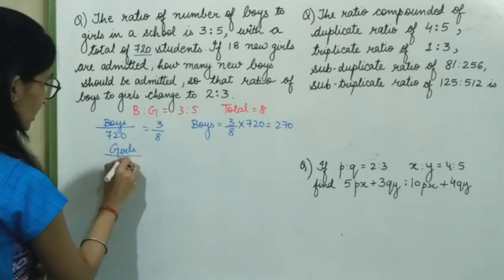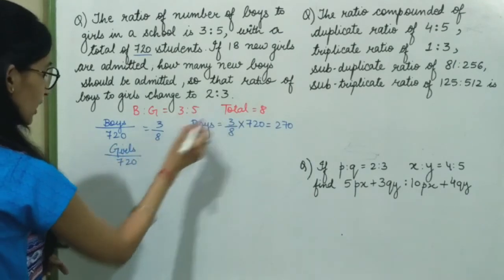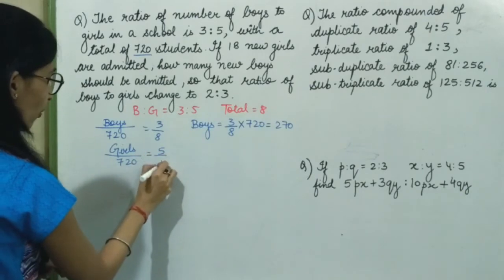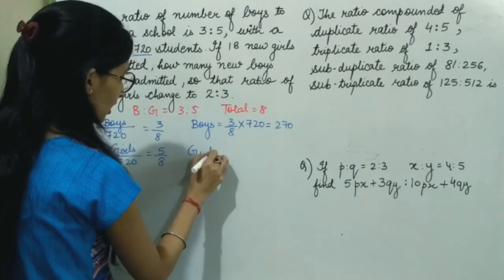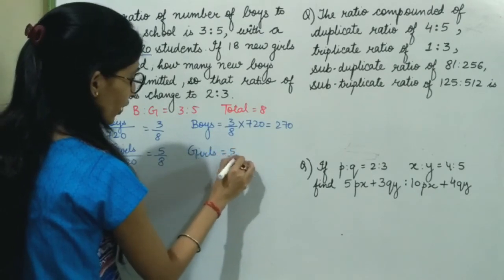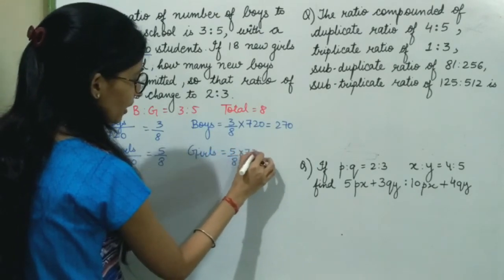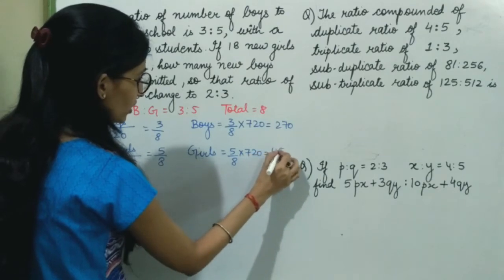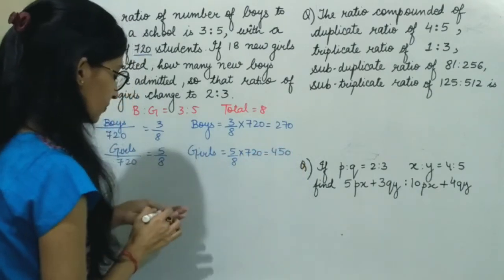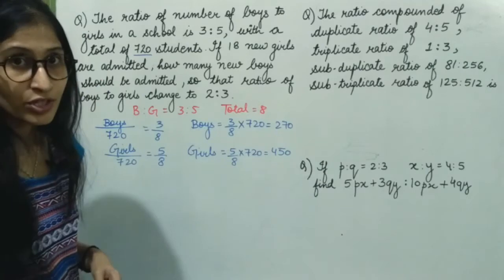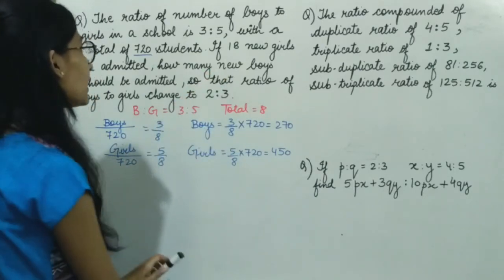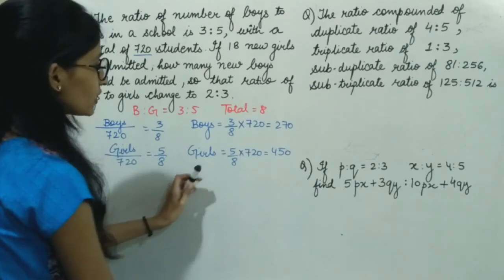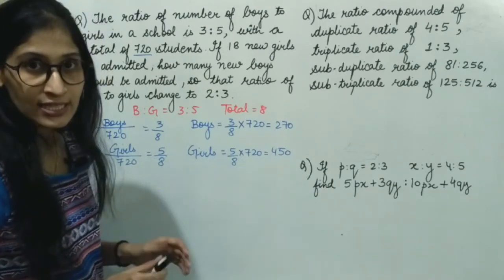Number of girls to total students will be 5:8. So number of girls will be 5 upon 8 multiplied by 720, which is 450. Now in the question, it is given that 18 new girls are admitted. So previously I have 450 girls.